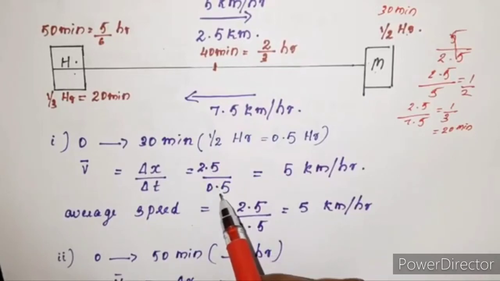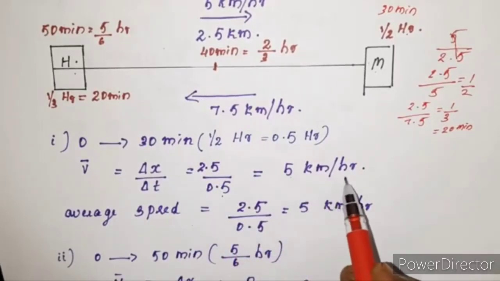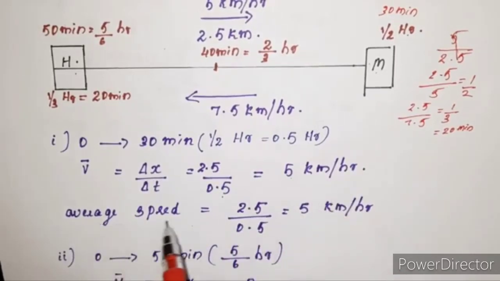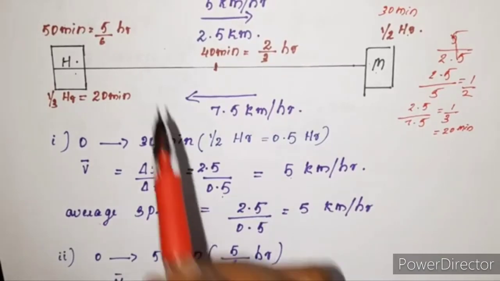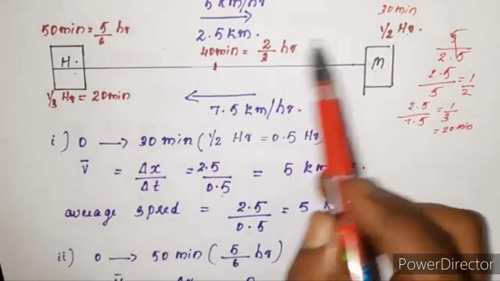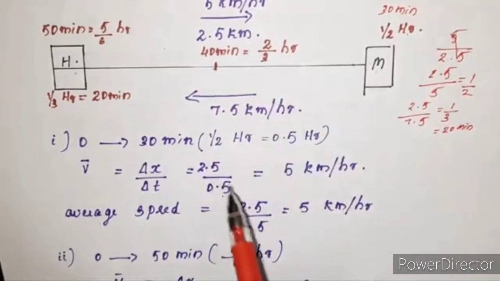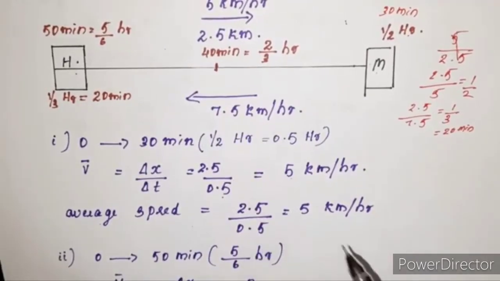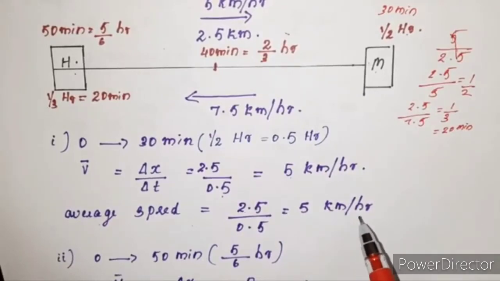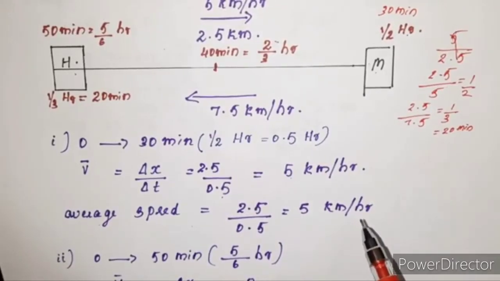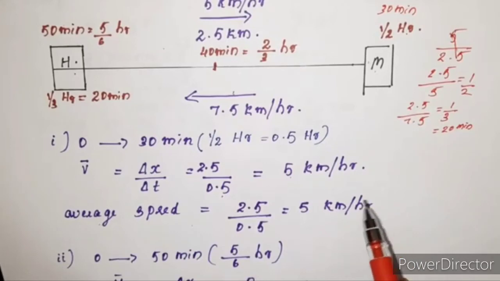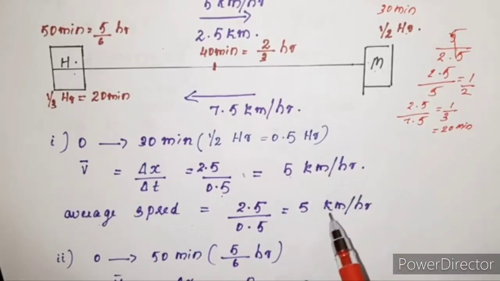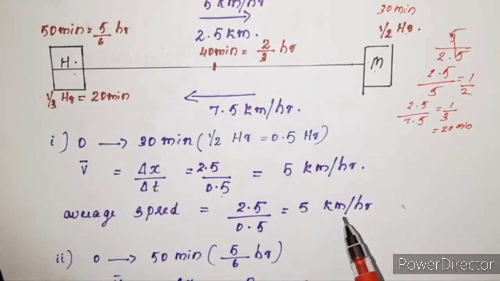So 2.5 by 0.5 gives you 5 kilometer per hour. When we calculate average speed, the total path length for 30 minutes is 2.5 kilometer. Again, the time taken is 0.5 hour, so we get 5 kilometer per hour. That means during the time interval 0 to 30 minutes, both average velocity and average speed have the same value.